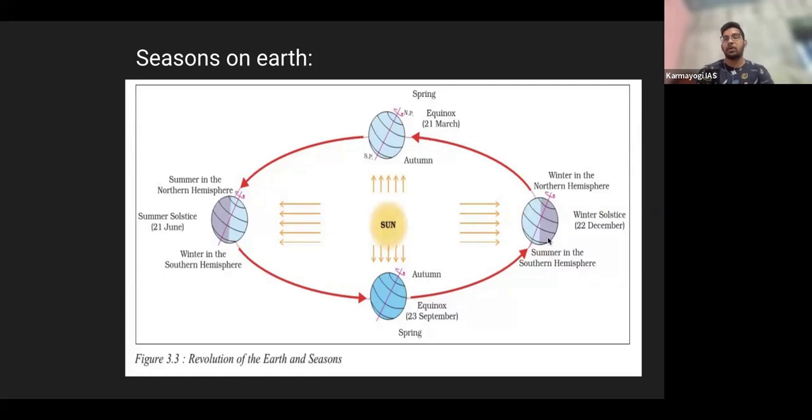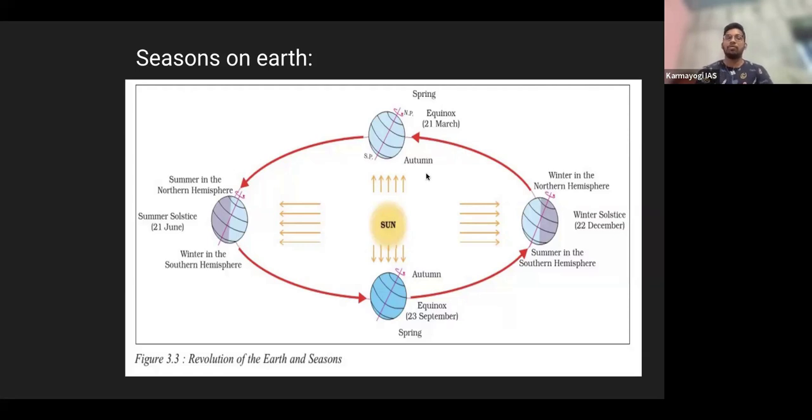So on January 21, 22, 23, the Southern Hemisphere becomes the nearest point of earth towards the sun, and the farthest point is the same Southern Hemisphere on 22nd or 23rd July. So this is the farthest distance according to the scientists' calculations. It is not 21st June or 22nd December; rather, the nearest point is on 21, 22, 23 January, and the farthest point from the sun is on 22nd or 23rd July, right?